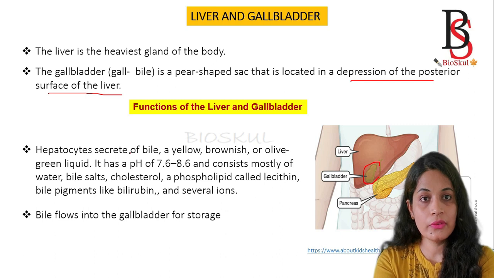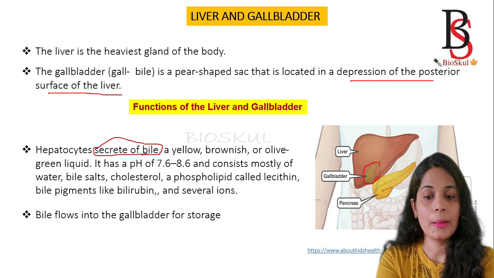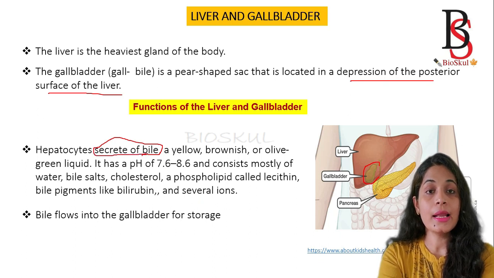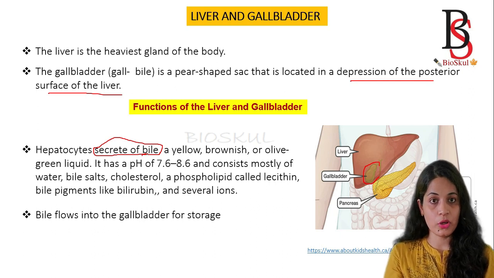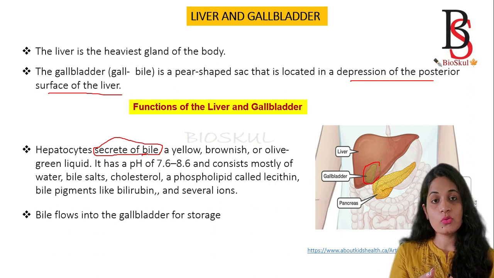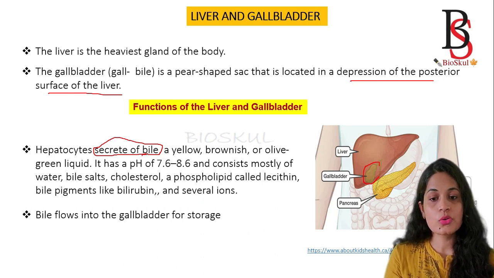The function of the liver: the hepatocytes secrete the bile. Bile is required for the emulsification of fat molecules. Emulsification means the breakdown of large fat molecules into smaller molecules. We are going to discuss it in detail.